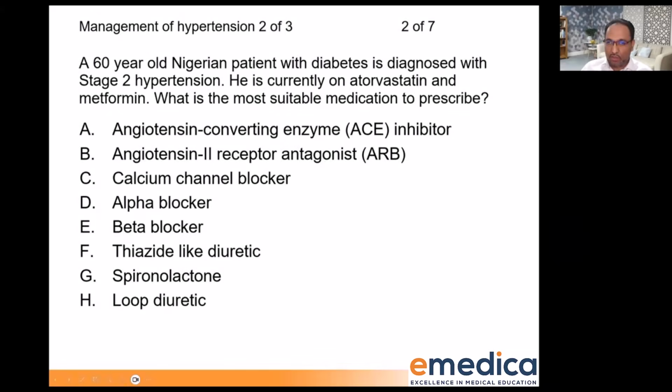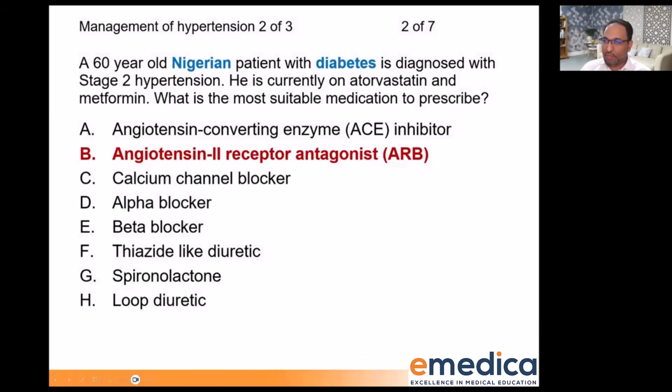Okay, second one in the set. So remember, you've already decided your answer. You're just entering what you already decided. So the key thing here, this patient is Nigerian and they've got diabetes. Okay, the age is 60. That's not relevant for this particular question, but in some questions, age might be relevant, like the one before. But because they're of Afro-Caribbean heritage and they've got diabetes, this is one of the special circumstances.